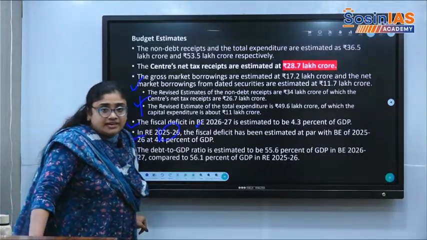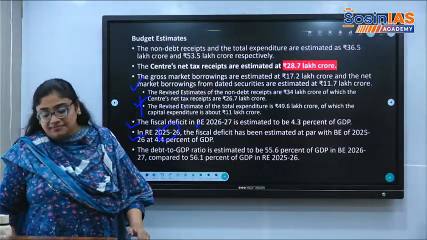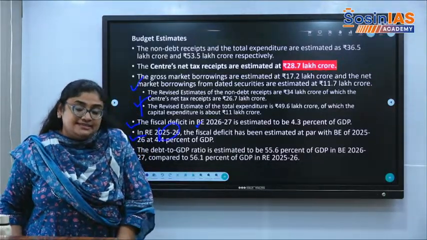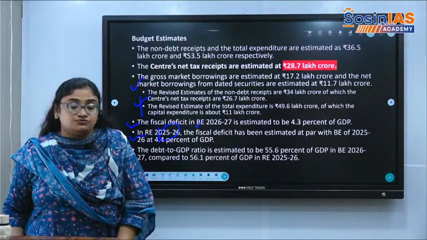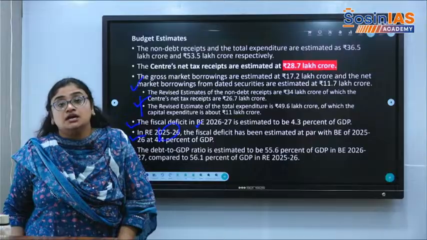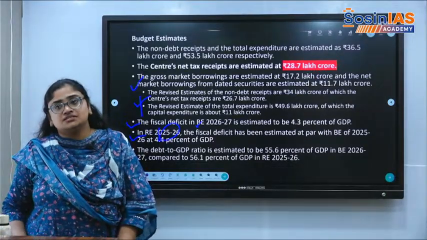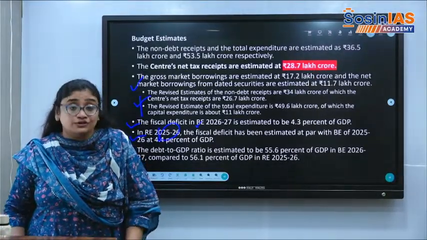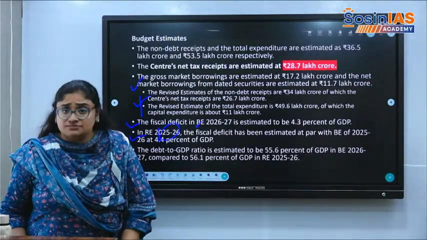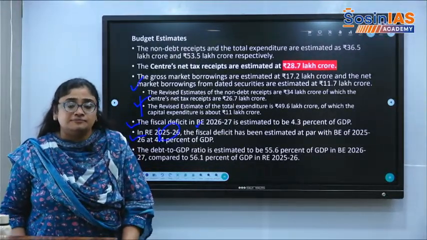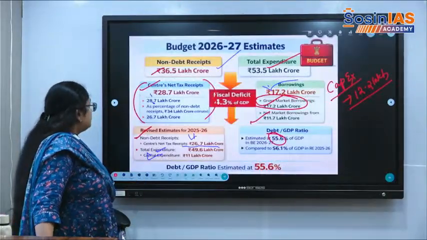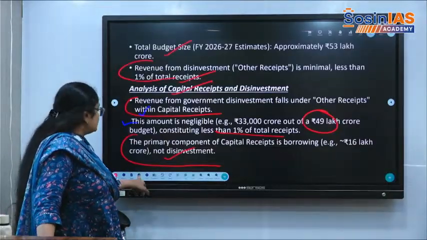So we don't need to worry about how many lakh crores for the exam. We just need to know what a fiscal deficit is, what its percentage is, 4.3, 4.4, and what the targets of public debt to GDP ratio are, 50, 53 or 55. If we have hold of these basic things, and how much capital expenditure, 12.2 lakh crore, these 4 or 5 things, if we remember them, will be very much sufficient for the exam. What we basically need to know is the trends.